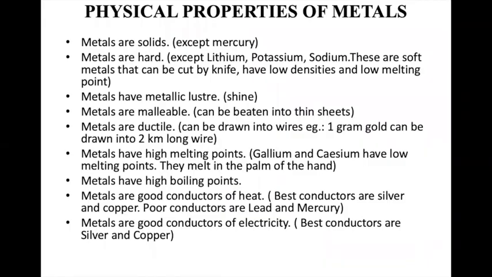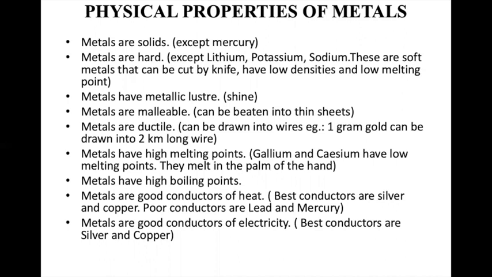Let us study the properties of metals, the physical properties. Physical properties means the properties that you can see physically. So almost all the metals are in solid state except mercury, which is found in liquid state. You can see mercury in a thermometer.